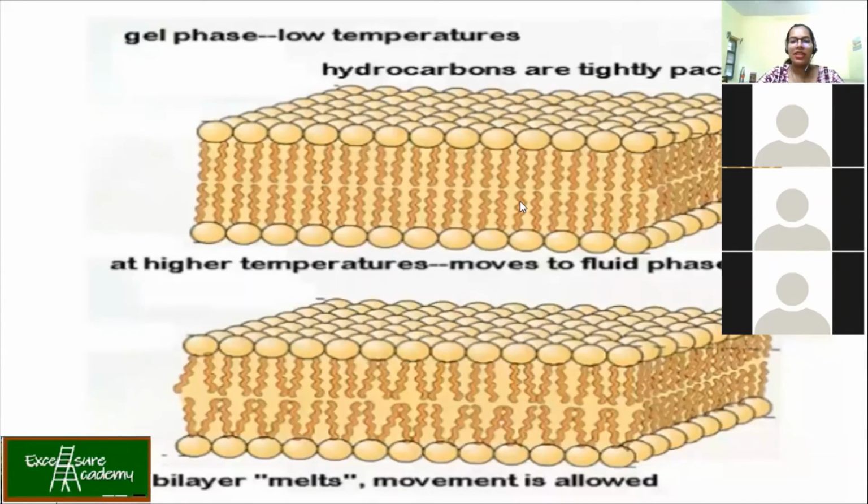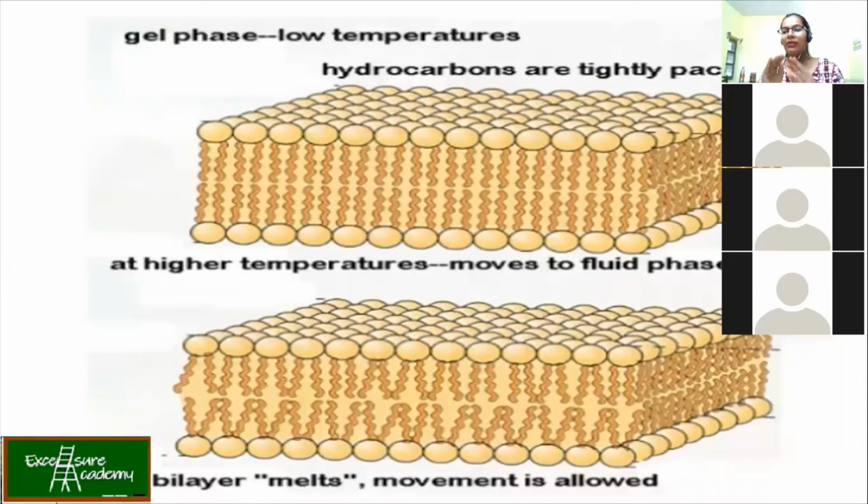See, if you see the structure over here, what happens at low temperature? The hydrocarbons are getting tightly packed. Now, to get tightly packed, I already mentioned that you need to have more saturated fatty acids. Now, in the same way, if the cell has been moved to a higher temperature, it becomes more fluid-like.